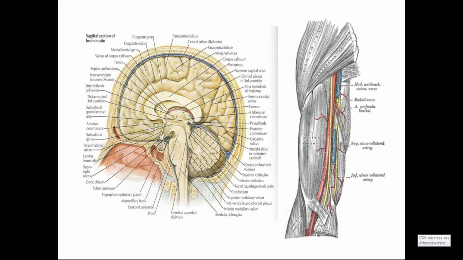On the other side, this shows the arm and the distribution of blood vessels: the artery, and along with the artery the vein, then the nerve and muscle arrangement. This is just to show the structural arrangement I have mentioned: asthi, mamsa, sira, sandhi, snayu.